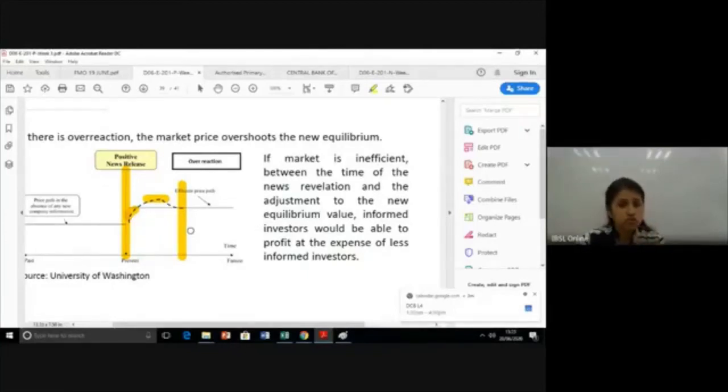The investors who know the true value of the information can make use of it, unlike the investors who don't have that knowledge. Okay. So this is what we refer to as stock market efficiency, a similar situation happening in a stock market, whether it can be inefficient or efficient. Okay.